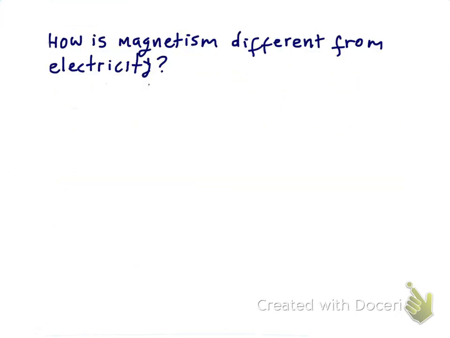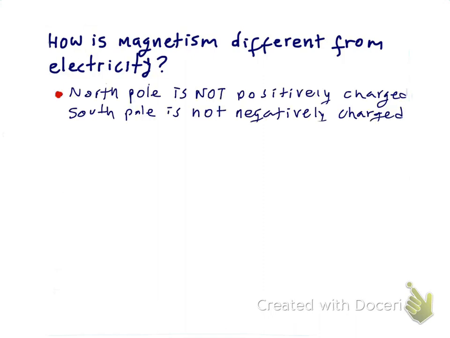Now, how is magnetism different from electricity? Well, the North Pole is not positively charged. When you have a magnet, you cannot assign to the North Pole a positive charge. If you bring a negative charge close to the North Pole of a magnet, there will be no force between them. The South Pole is not negatively charged either.